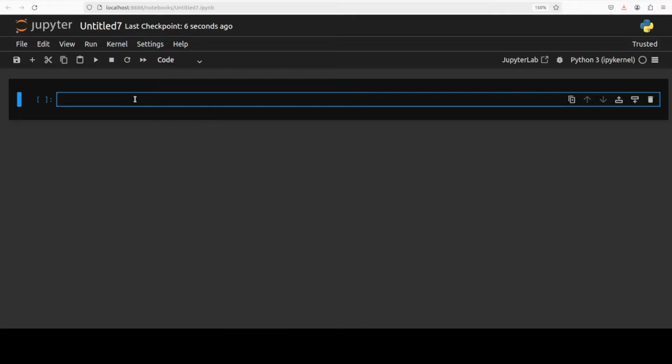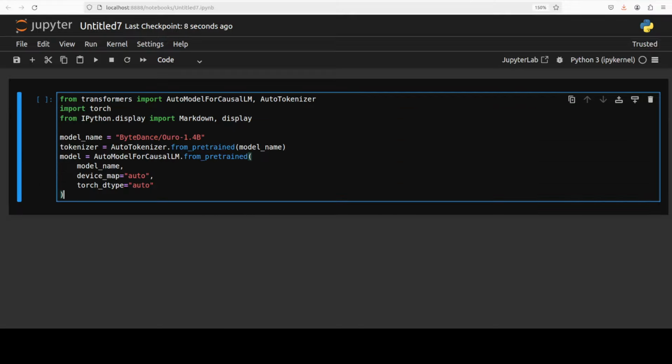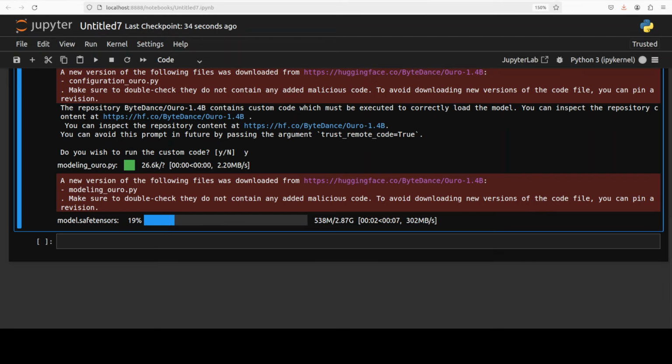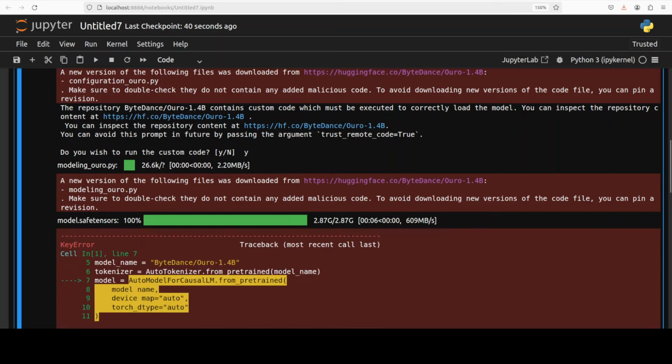Okay, now let's download the model. I'm just going to use the transformers and the model is being downloaded. The size is very small. You can see 2.87 gig.